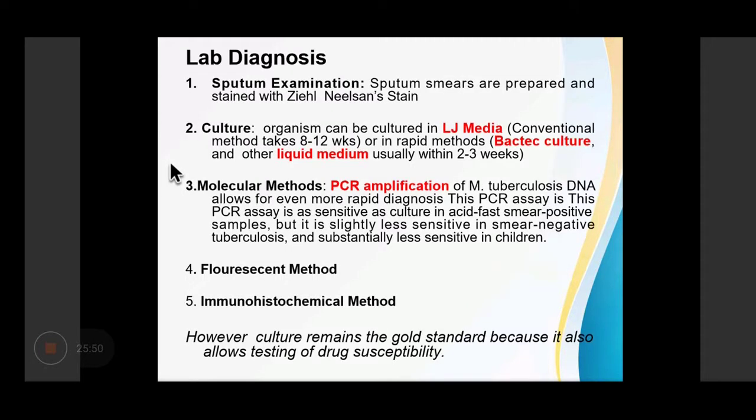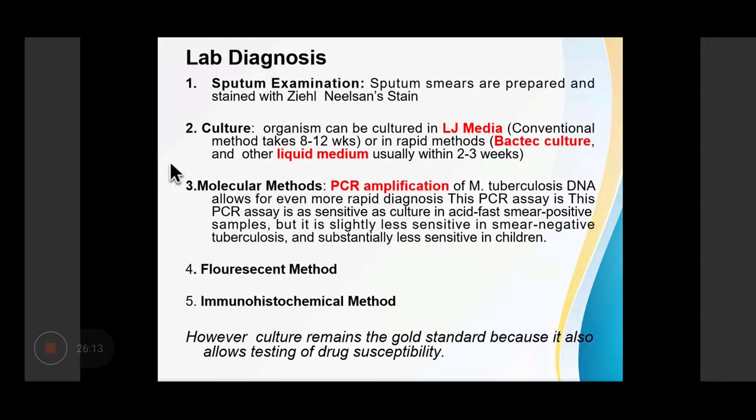So how can we proceed with the patient? There can be sputum examination. Smears prepared with Ziehl-Neelsen stain. Culture can be done in LJ media or in rapid methods where liquid medium is used. Within 2 to 3 weeks, we can get the result. There we can do PCR amplification of M. tuberculosis, which allows for a more rapid diagnosis.